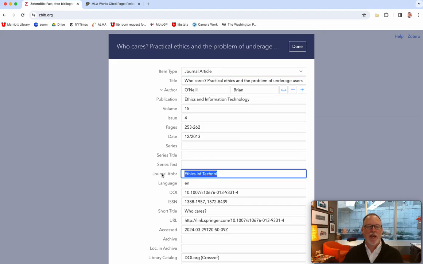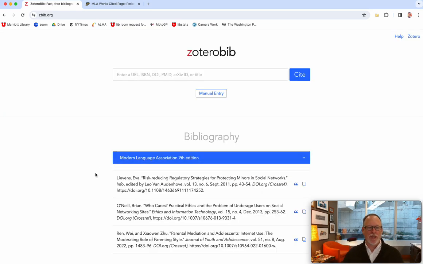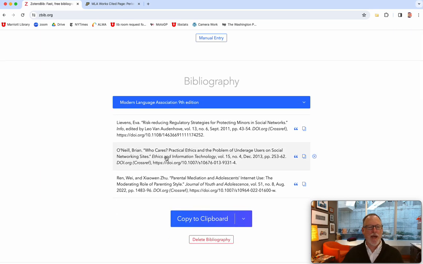If you wanted to write out the entire journal title, sometimes they do these short ones. Ethics in Information Technology. So if you wanted to do that, you can type it out. Sometimes the citation will come that way, I think IEEE wants it done like that. So let's see if it came, yeah, it changed that title. So you can go in and massage the little details of it if anything is going on.